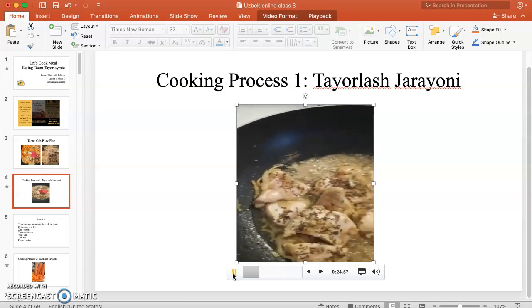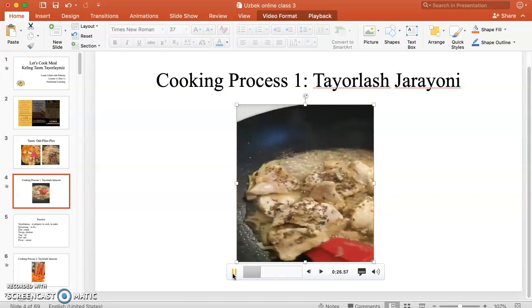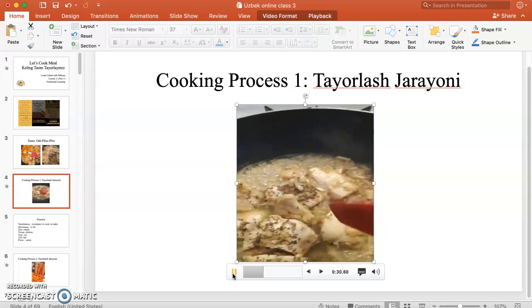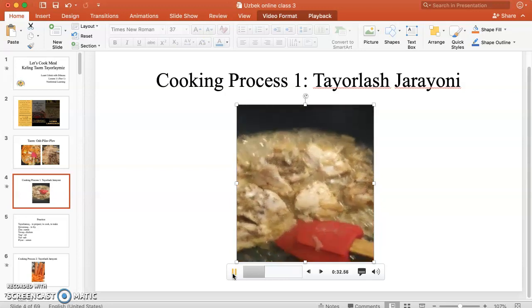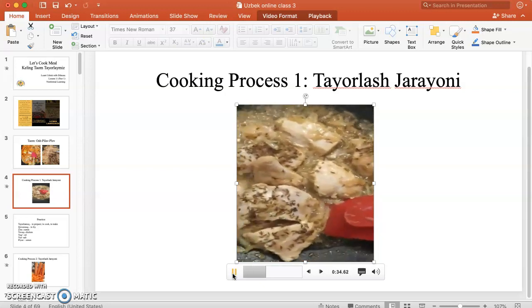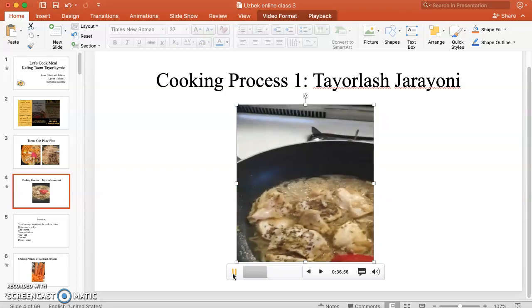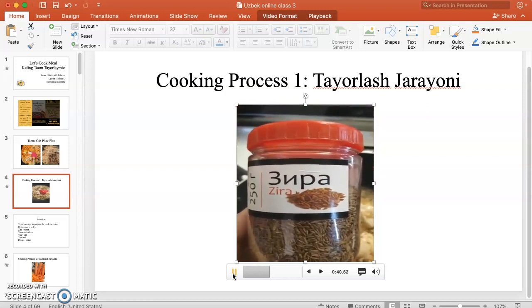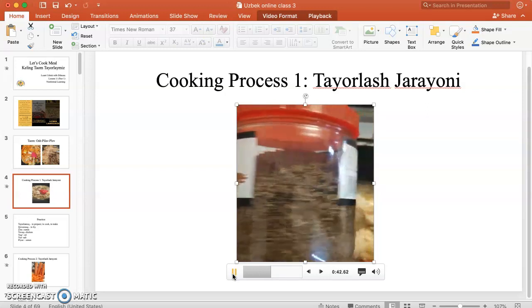Men piyoz va tovuqni birga qovuryapman. Tovuq, piyoz. Men zira qo'shdim. Zira. Bu zira O'zbekistondan.